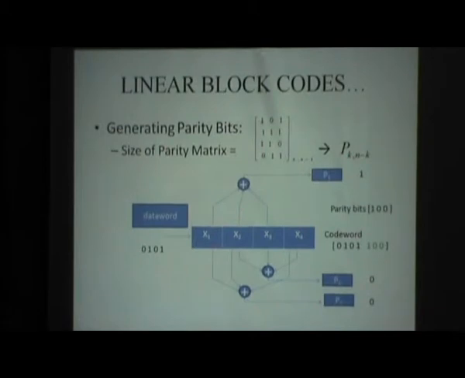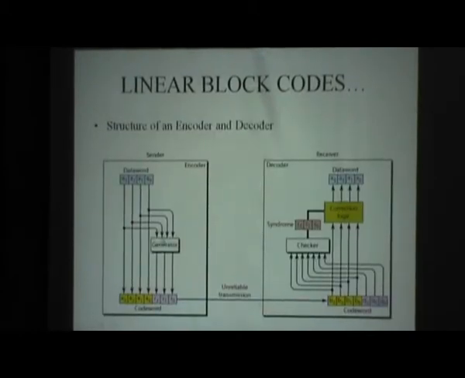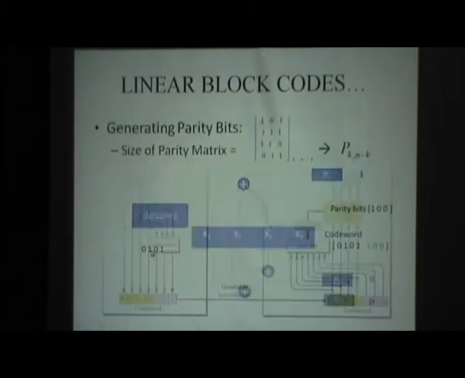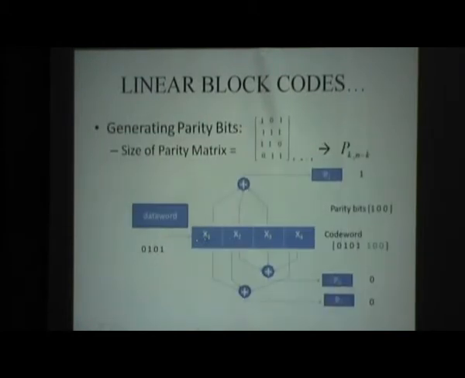First we will see how to generate the parity matrix or parity bits. We assume our message sequence is 0101, and we pass it through an encoder, the generator part we saw in the previous slide. This generator part only generates the parity bits. The encoder is designed according to the parity patterns, the first being 1110. This 1110 represents flip-flop 1, flip-flop 2, flip-flop 3 and flip-flop 4 outputs.